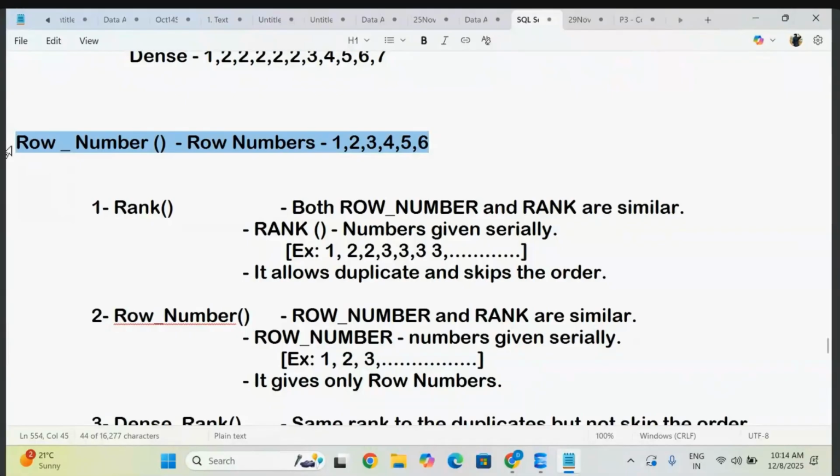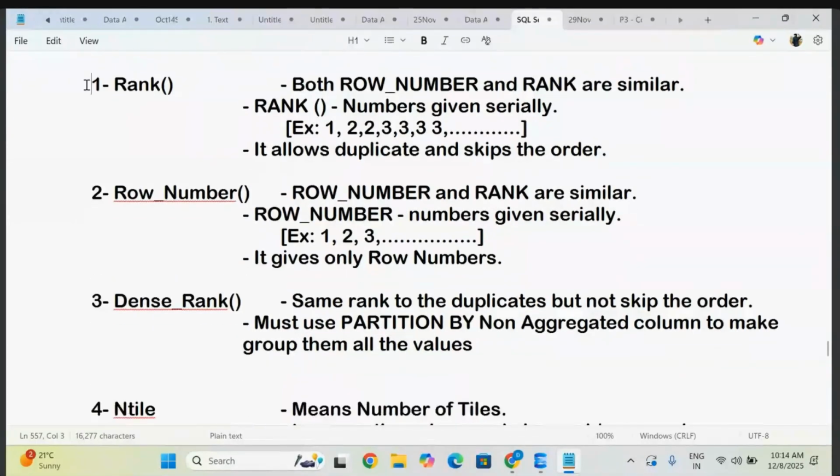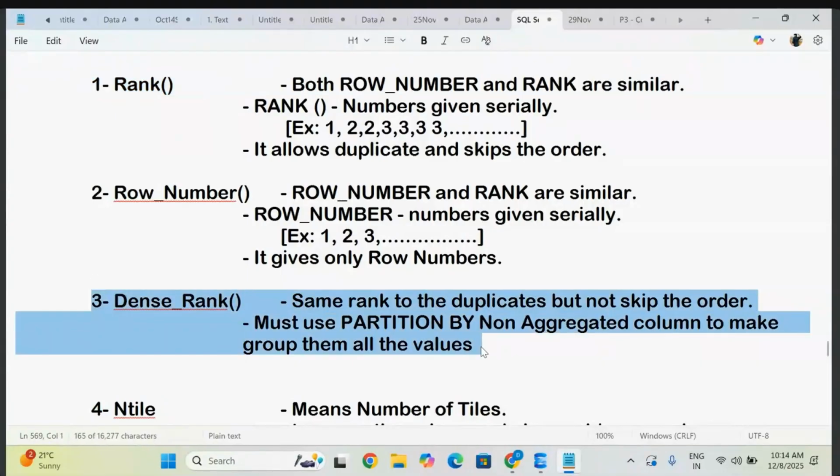You can tell that there are 4 rank types. One is rank, row number, dense rank, and ntile. But the problem in interviews in real time is that you mostly face rank and dense rank. Then what is the difference between them? Let's understand one by one.